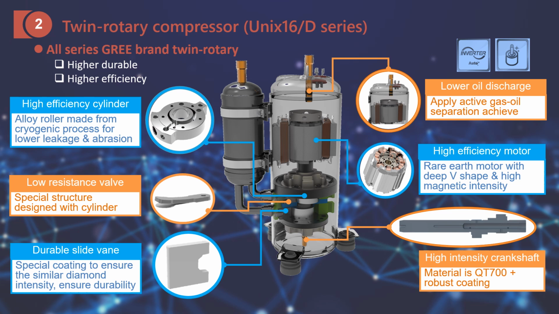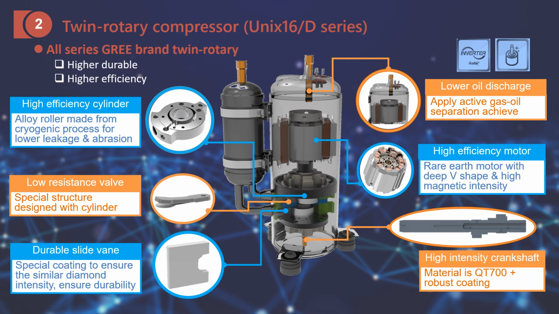For example, here is the compression chamber. This is the roller. It is an alloy roller made with a chlorine process for lower leakage and abrasion. This valve is for the gas to discharge, with a special structure to lower the resistance.